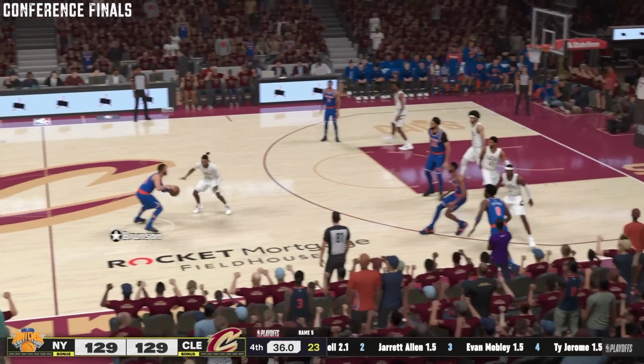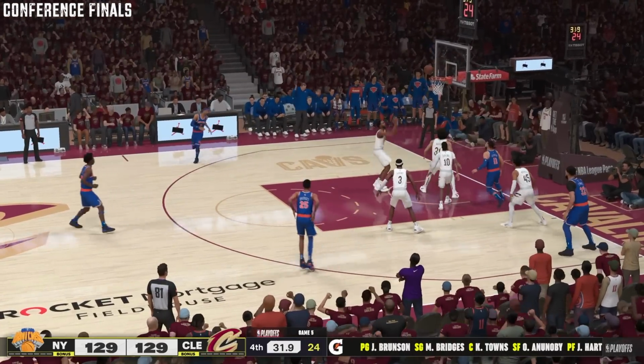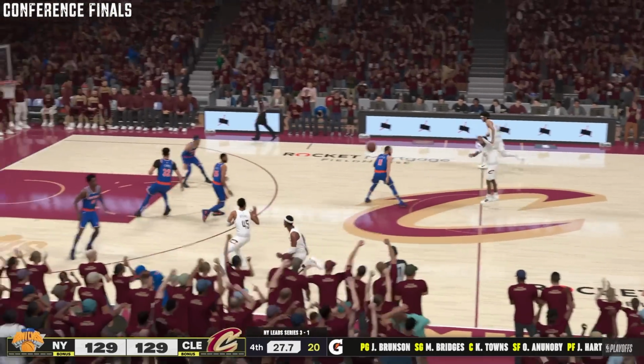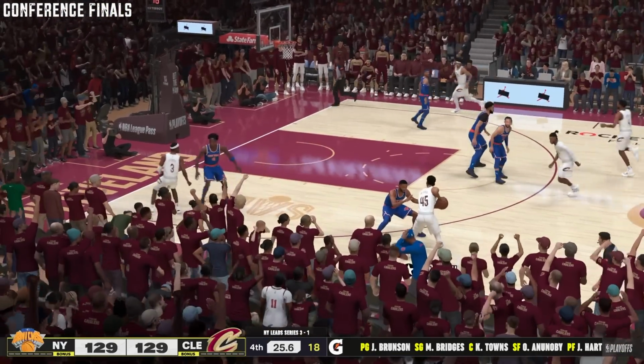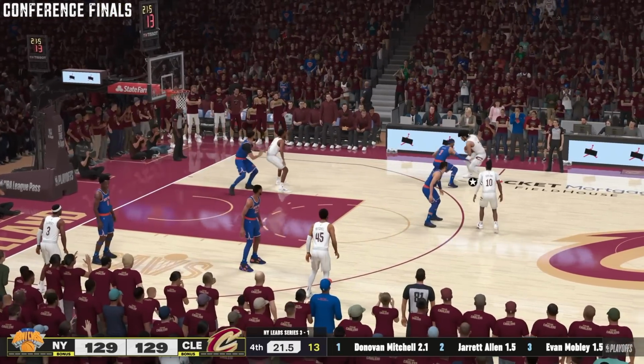Cleveland is trying to force a Game 6 as they're down 3-1 to the Knicks. Here in Game number 5, 30 seconds. Brunson for the lead, no good. Mobley the rebound. Cavs fans on their feet. They need a basket. And we have seen in today's simulation the Grizzlies blow a 3-1 lead. The Knicks are trying to avoid that.